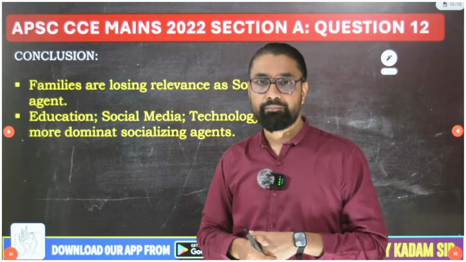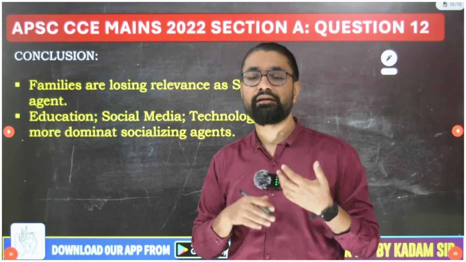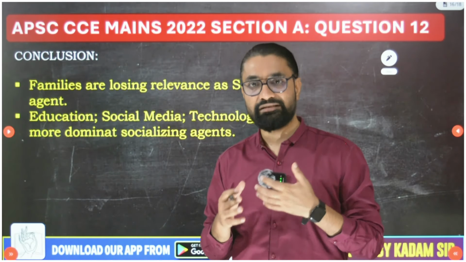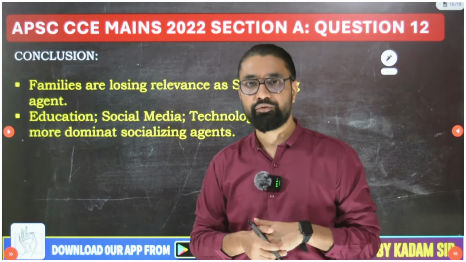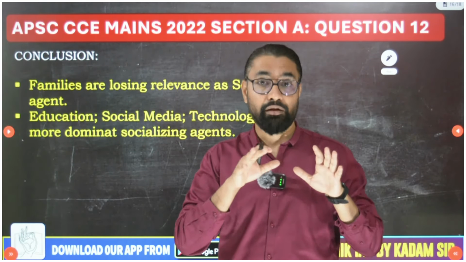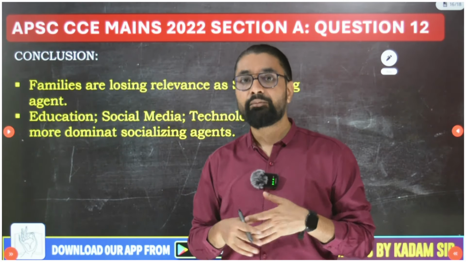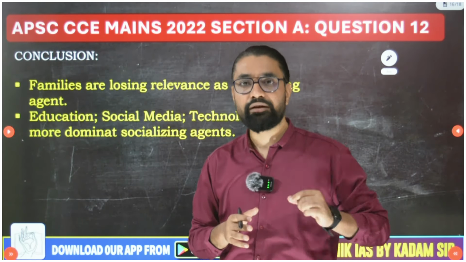And then in the conclusion I can also write this: yes, nuclear families are increasing and the impact on value system is going to be significant, both mixed, positive and negative. But at the same time we have to acknowledge that nuclear family development is not going to substantially impact the value system, because family is just one socializing agent.